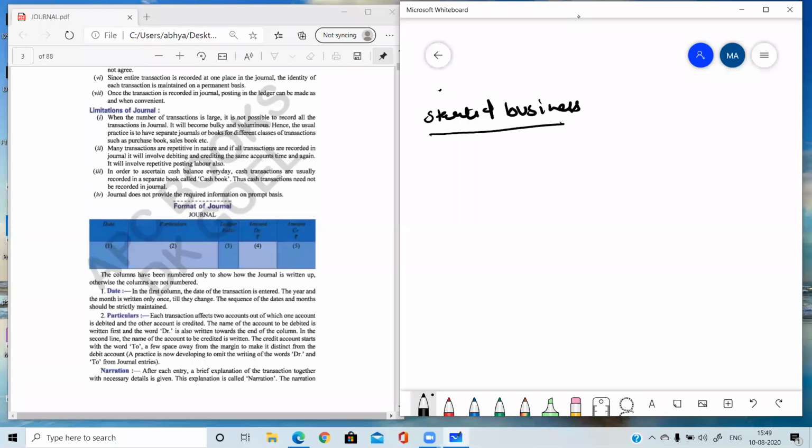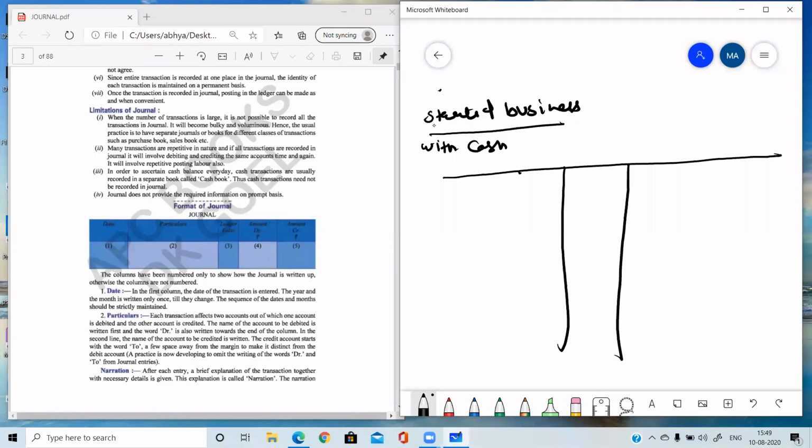So please tell me which two accounts are involved whenever you are starting business with cash. Tell me name of the accounts. Yes, capital. Very good. And the other account is cash. Very good. Now, the next column which you need to prepare is the nature. यहाँ पे आ गया आपका name of account, nature. So capital account, nature is capital, and cash account, nature is asset. Very good.